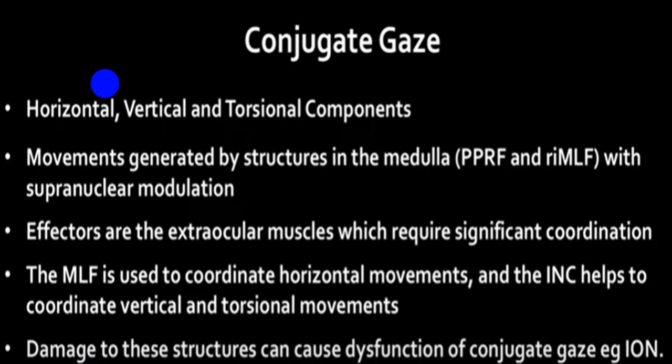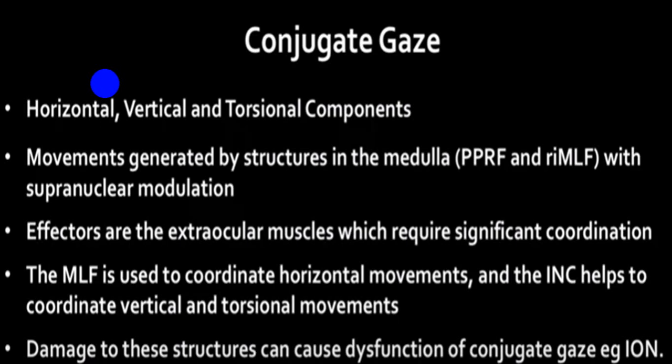Movement regarding horizontal and vertical gaze is generated by two separate centers. The horizontal gaze center is the PPRF center and the vertical gaze center is called the rostral interstitial medial longitudinal fascicle, which is present at the thalamo-mesencephalic junction, which is a supranuclear modulation.